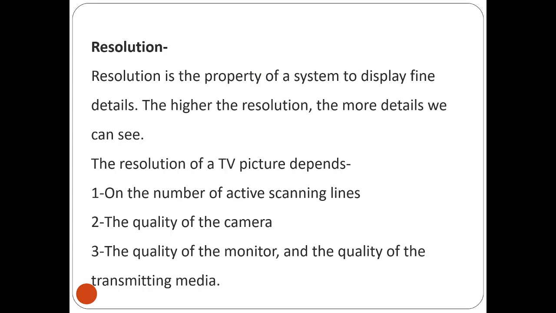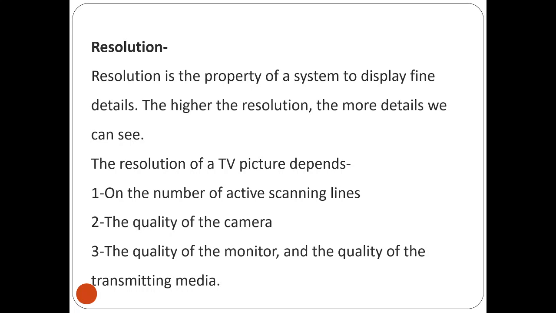So, starting with the resolution. The resolution of an image is nothing but the ability of the human eye to see the fine details of the object being viewed. Resolution is measured in terms of the number of lines, and it refers to the ability to resolve the number of lines per picture height. Resolution is the property of a system to display fine details. The higher the resolution, the more detail of that frame of picture we can see.